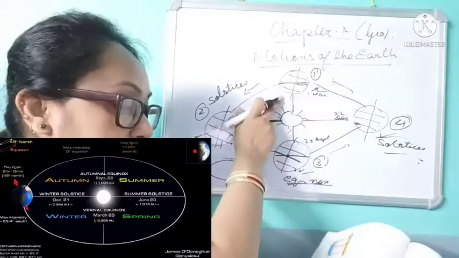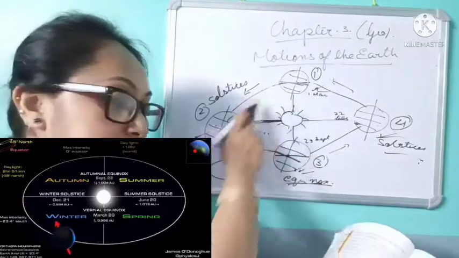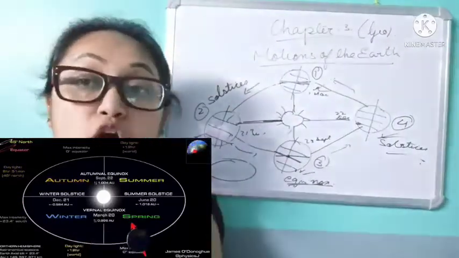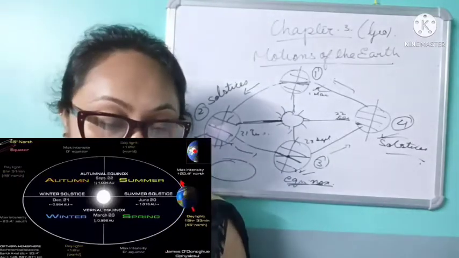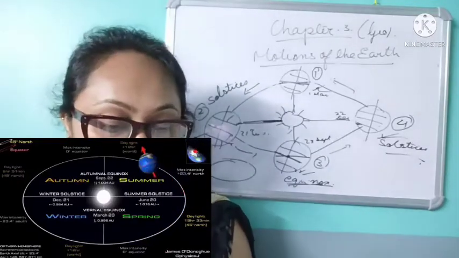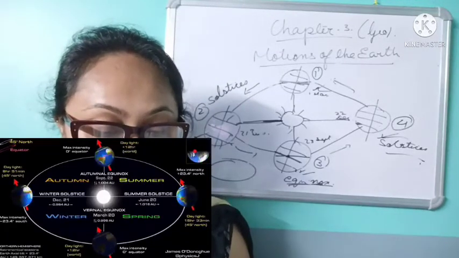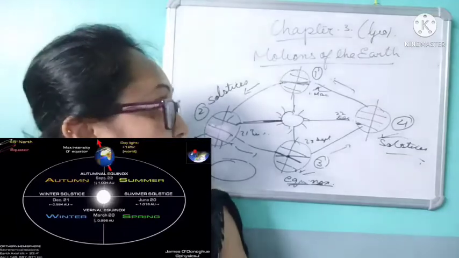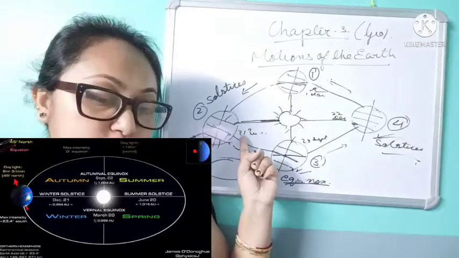Position number 1 on the 21st March is called spring equinox, and position number 3 on 23rd of September is the autumn equinox. Now summer solstice, 21st June. The north pole is inclined towards the sun while the south pole is turned away from the sun. Now we are talking about 21st of June.